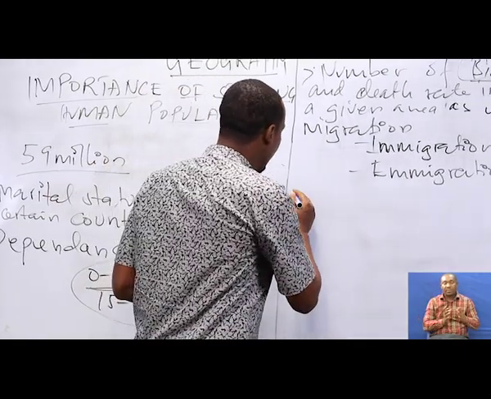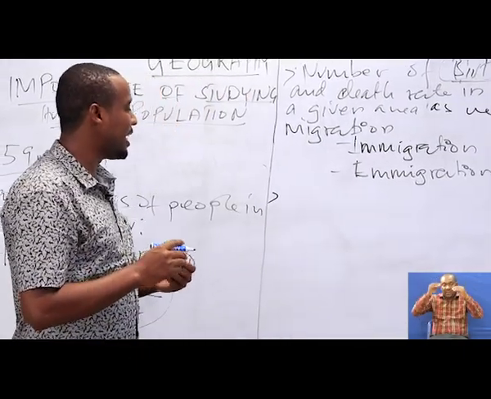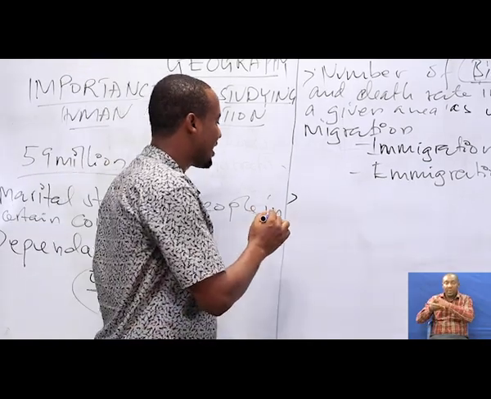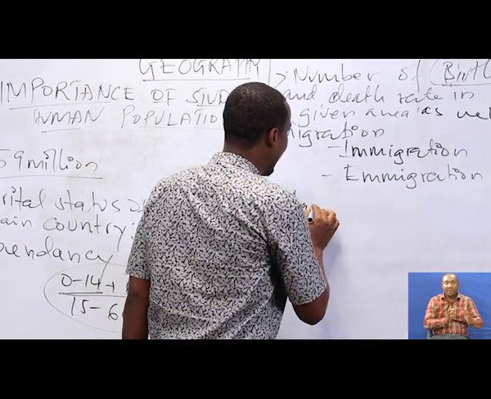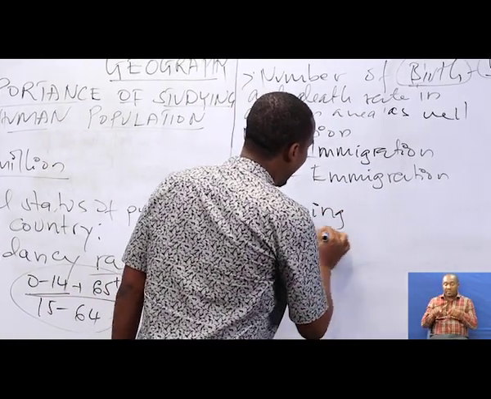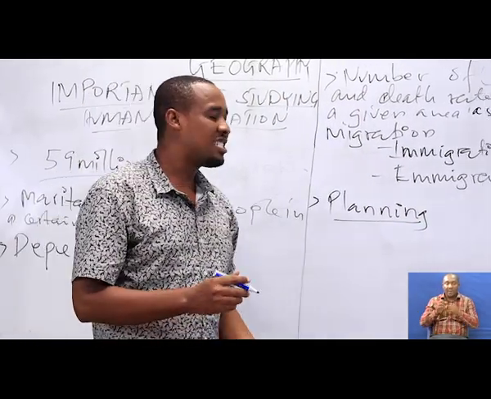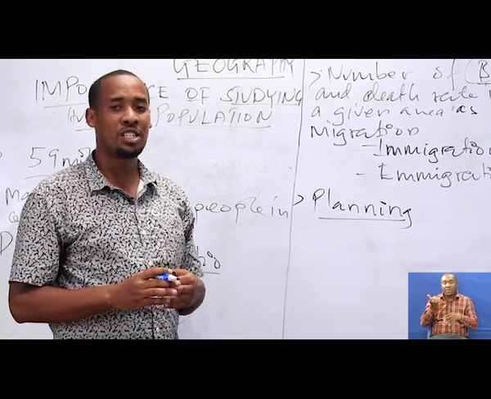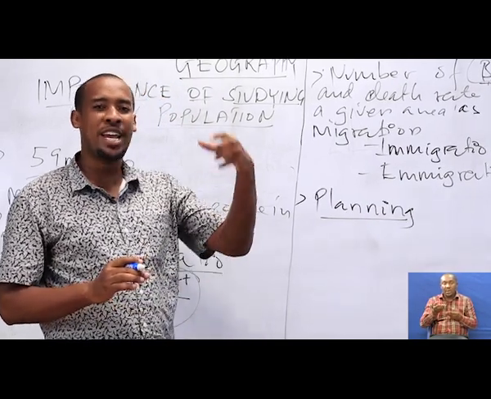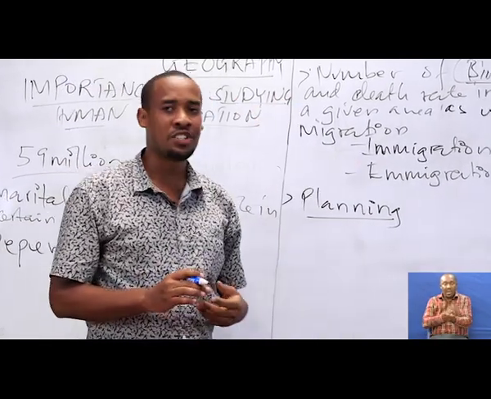And last but not least, studying populations can help the government in planning. It can help the government plan the distribution or provision of social services after knowing the population pyramids.